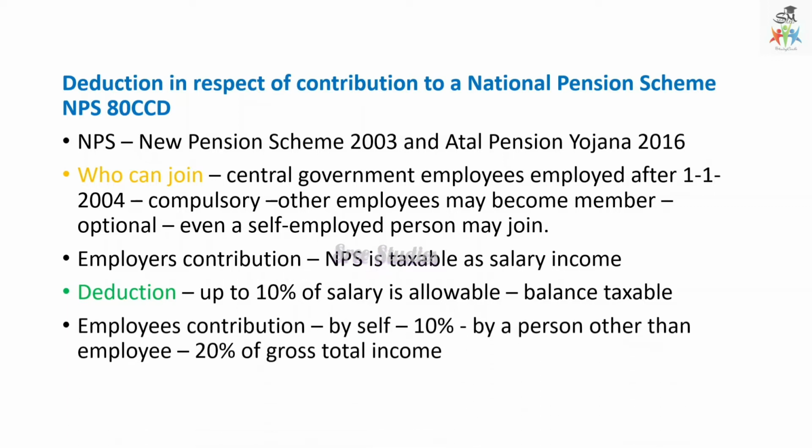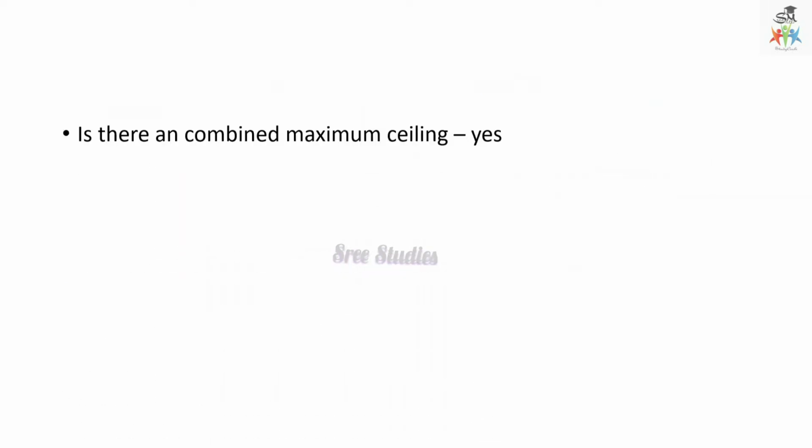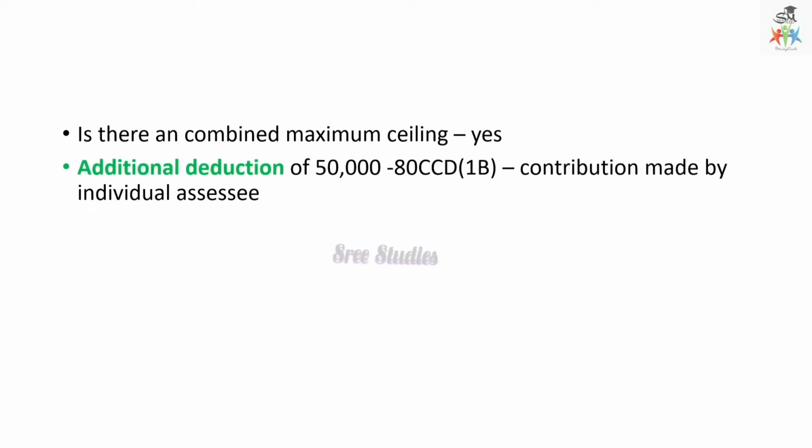For other than an employee, for example a self-employed person, 20% of gross total income is allowable as a deduction. Is there any combined maximum ceiling? Yes, it is combined with 80C, that is a total of 1,50,000. An additional deduction of 50,000 is available under 80CCD(1B) for contribution made by the individual assessee.